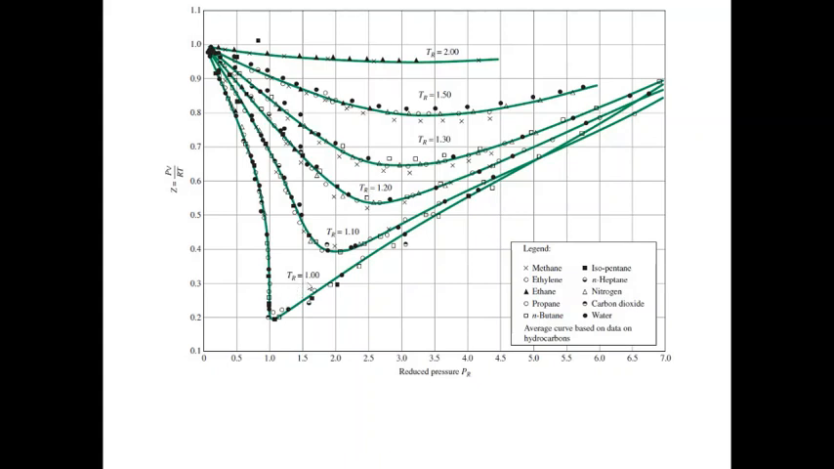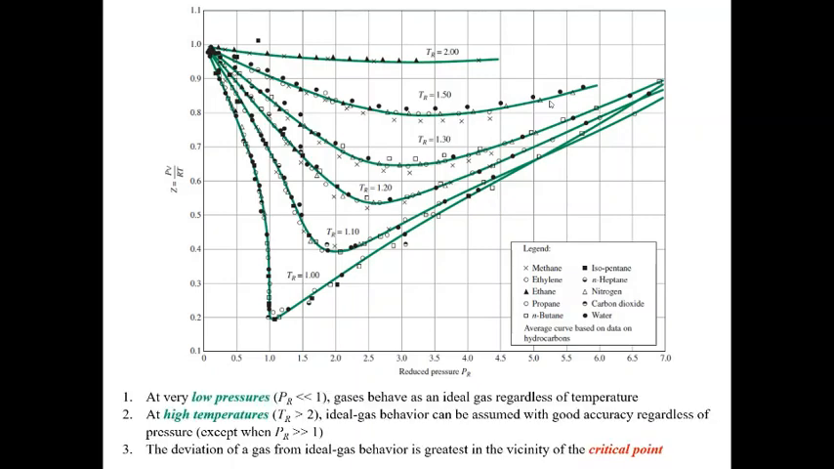So for example, for one reduced temperature, TR1, all these substances are plotted here. Similarly for TR1.5, we see that all these measured values can be approximated by using this green curve. Okay. Now other interesting points to be noted from this plot is at very low pressure where your PR is much less than 1. So this is my PR axis, this is 1. So if PR is less than 1, this region, this is what they are talking about.